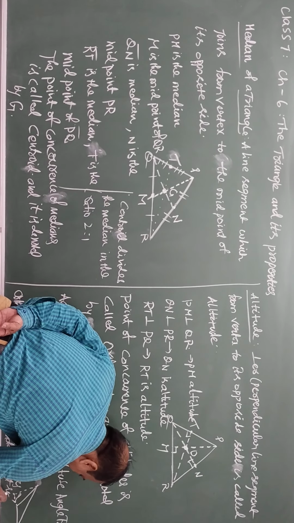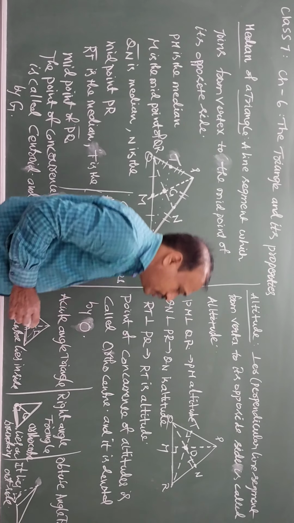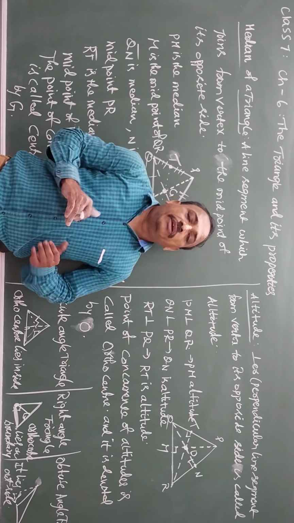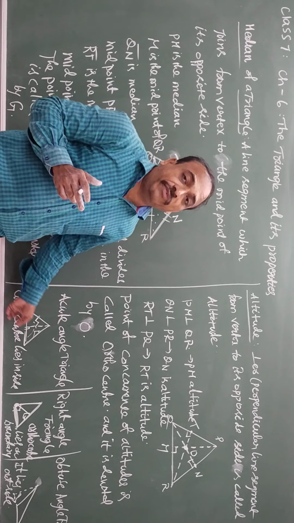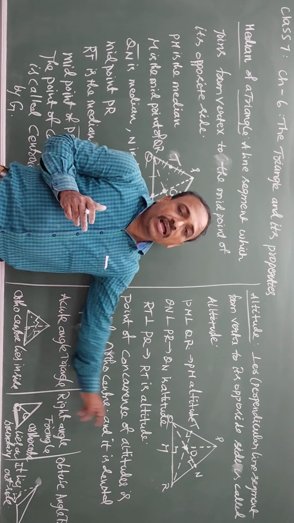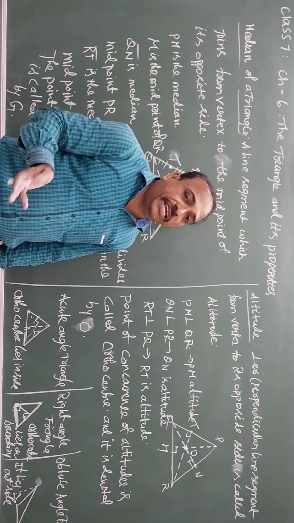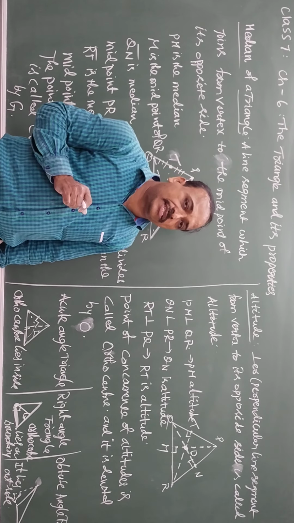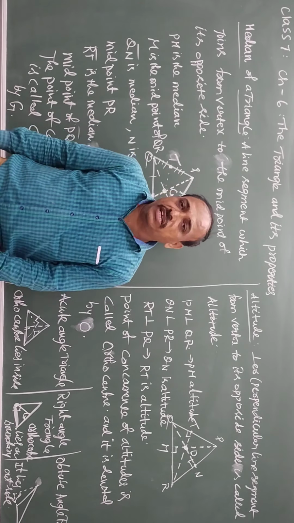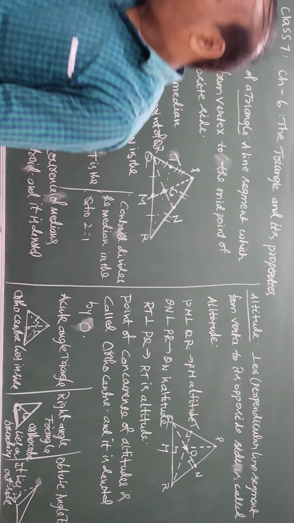So the orthocenter lies differently: for an acute angle triangle within the boundary, for a right angle triangle on the boundary, and for an obtuse angle triangle outside the boundary. Is it clear? Altitudes and medians. Right.